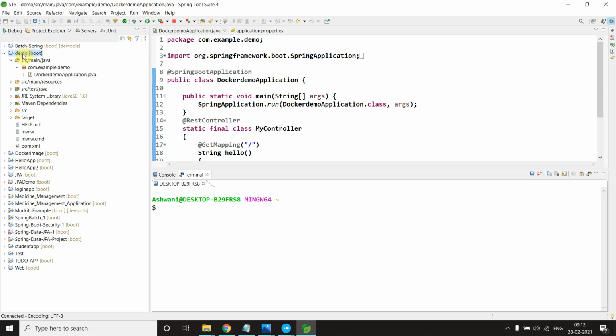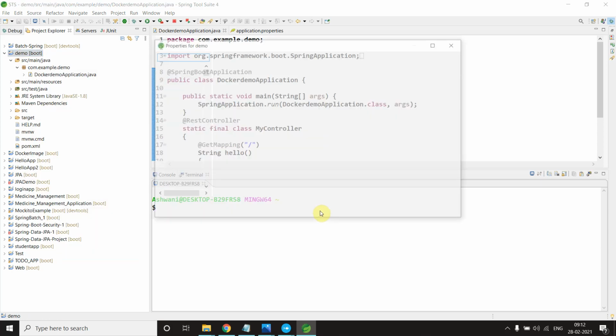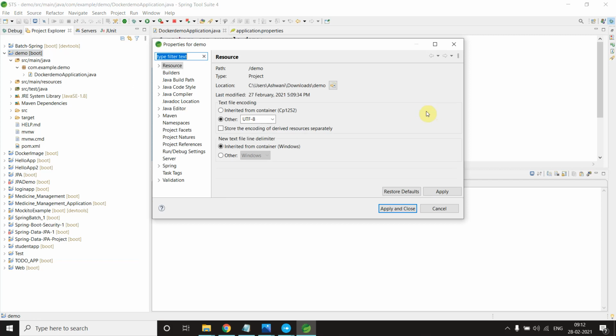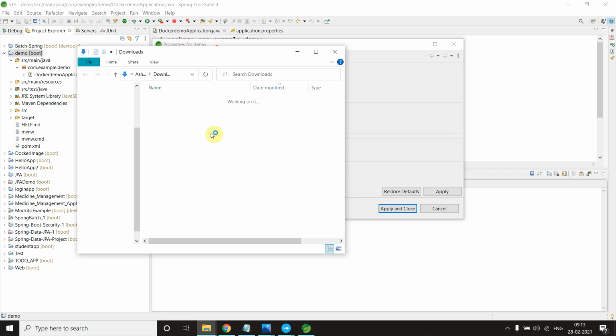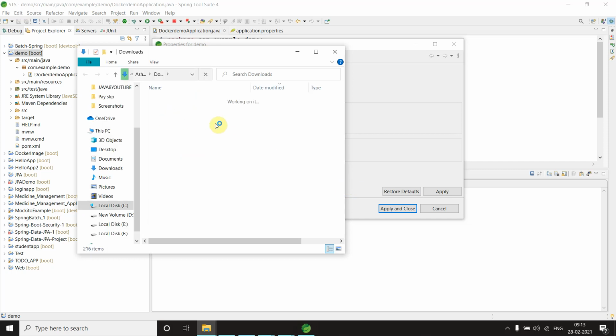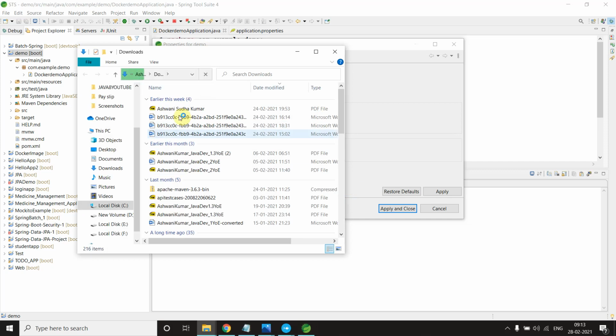Just a second, it will take a little bit of time. Okay, I will go into the properties and I will go where my project directory is. Okay, I have taken it, so it will open that. Then I will, why I'm doing this, I will let you know. Just a second, I don't want to open a browser, that's why.